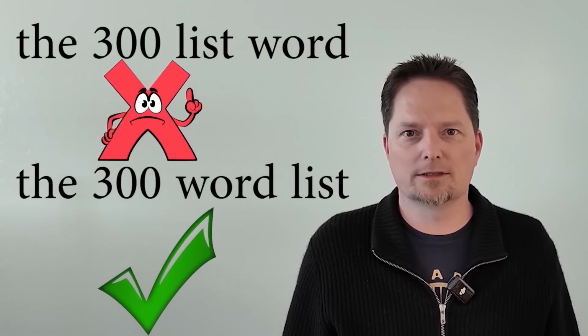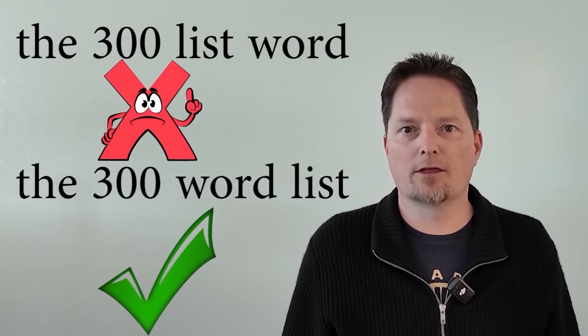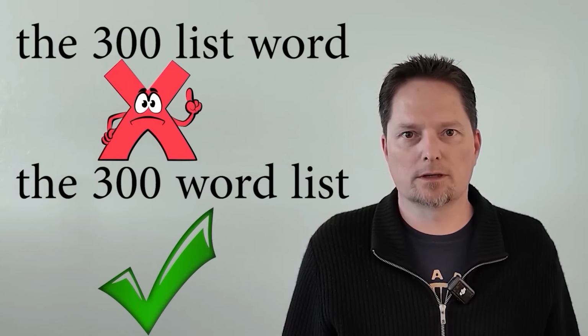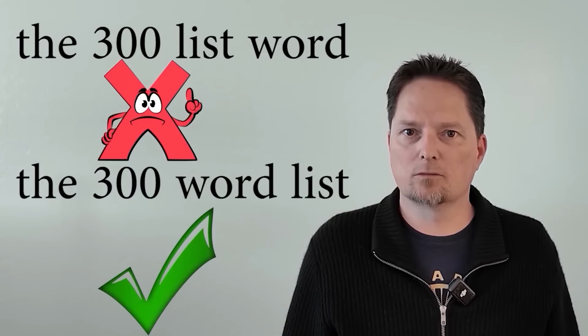List word? This is not correct. He means you can get the 300 word list there. 300 word functions as an adjective. There's no S, it goes before list. The 300 word list. Not the 300 list word, and not the 300 words list, but the 300 word list. You can get the 300 word list there, with the link.